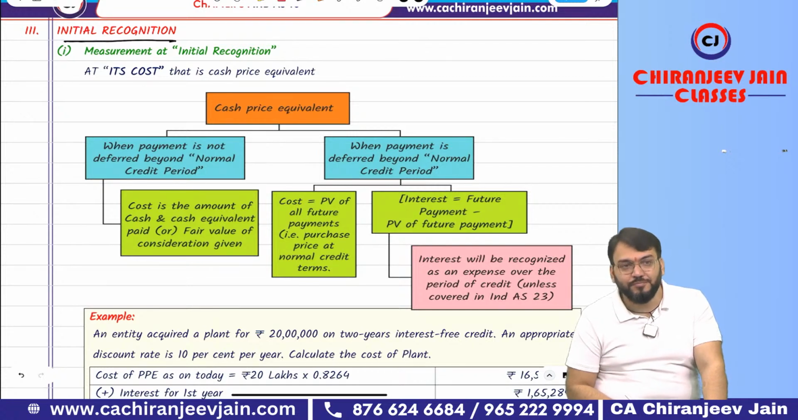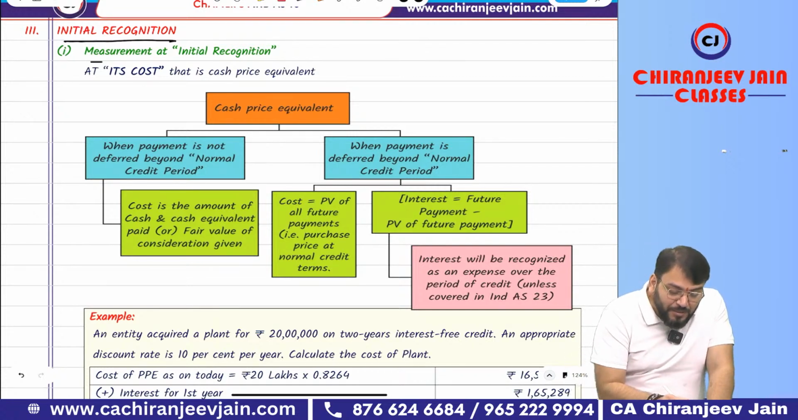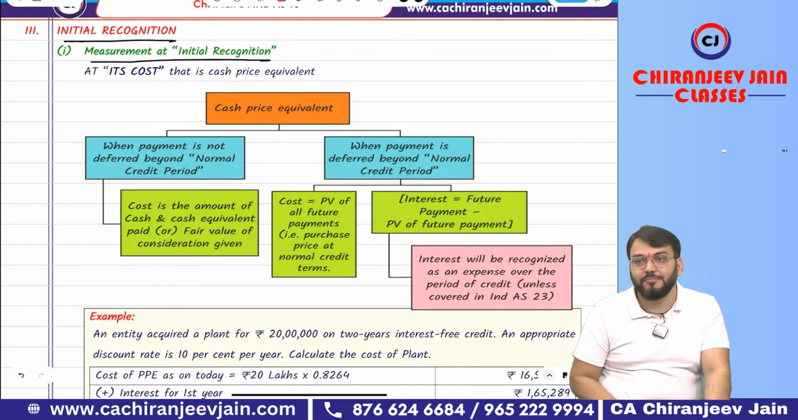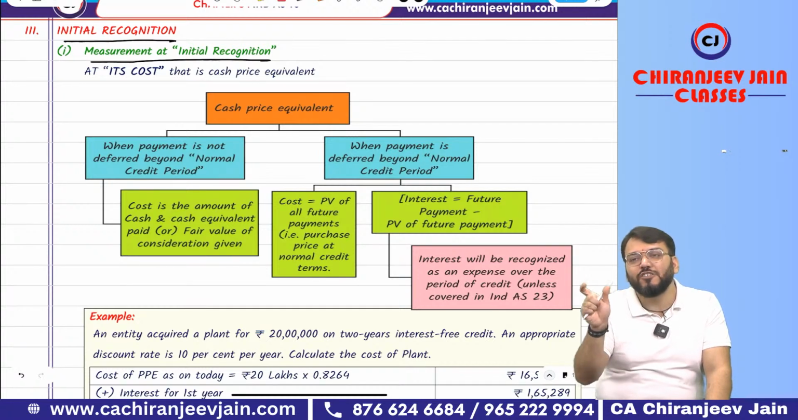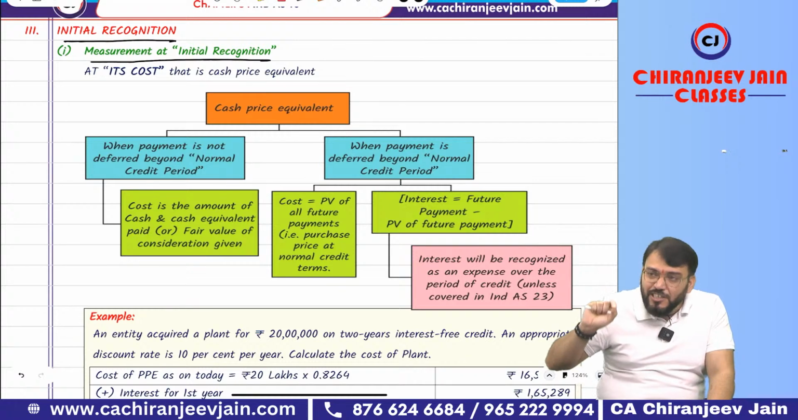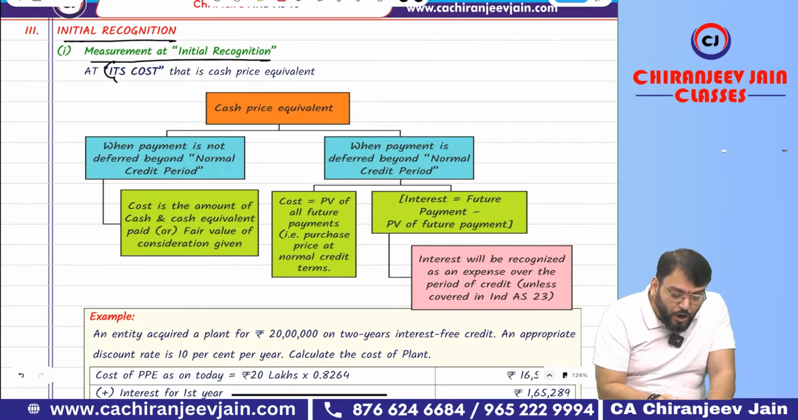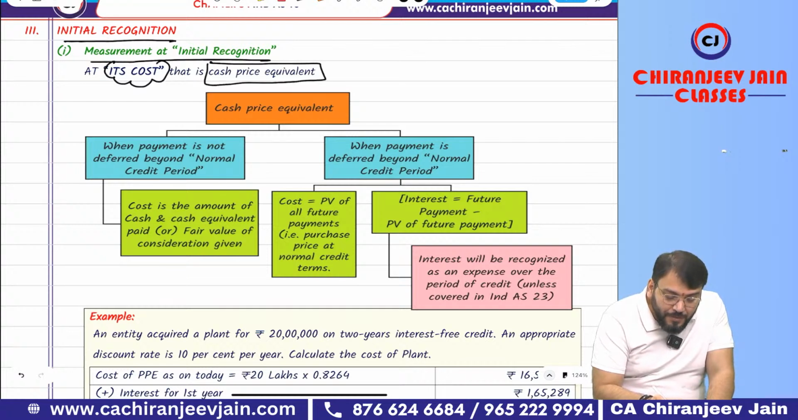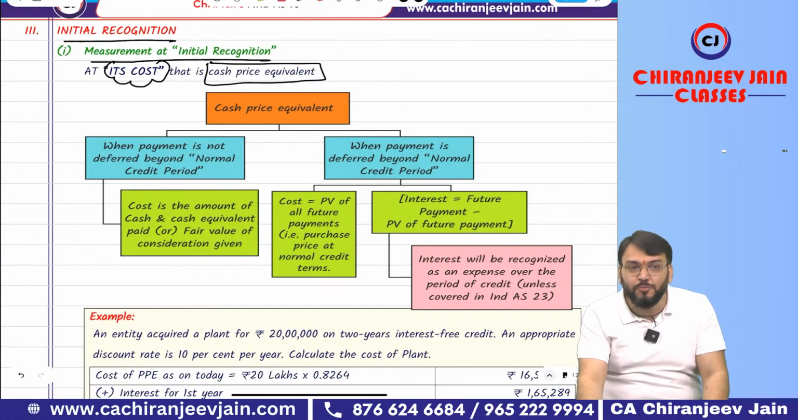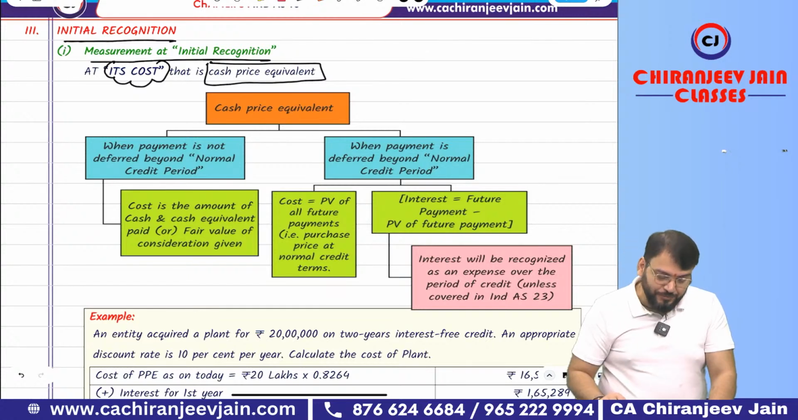Correct. Now, measurement at initial recognition. When you are doing initial recognition, it will always be done at cost price. So it is at cost price, which is nothing but cash price equivalent. Now, what do you mean by cash price equivalent? Let me explain you something.